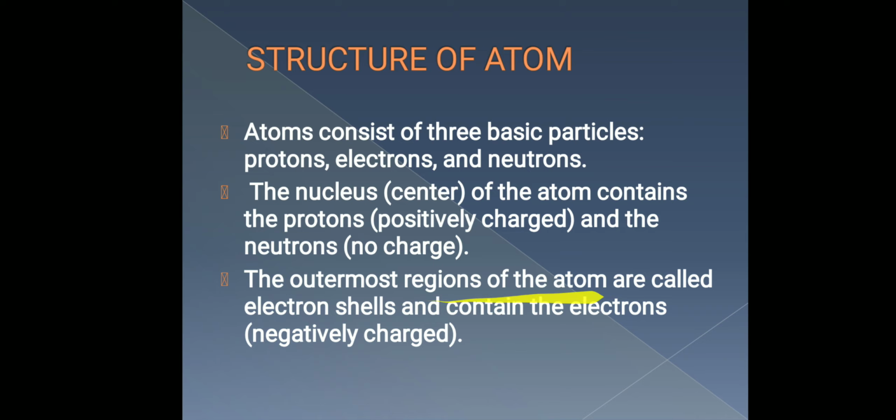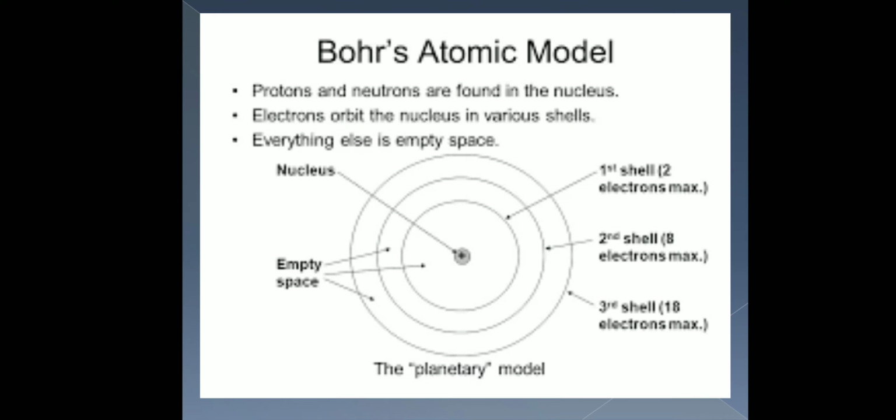The outermost region of the atom consists of the electron shells, which contain the electrons, which are negatively charged. This is the first shell, second shell and third shell. As I have discussed in previous classes, the first shell contains 2 electrons at maximum, the second shell 8 electrons and the third shell 18 electrons.